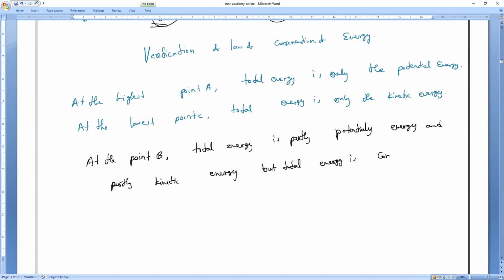Total energy is conserved. At every point, the total energy remains what? Conserved. Okay, please write it. So this is only the verification of the law of conservation of energy, as I told you. So please learn it. It's very important. Then let it be. So finish it.